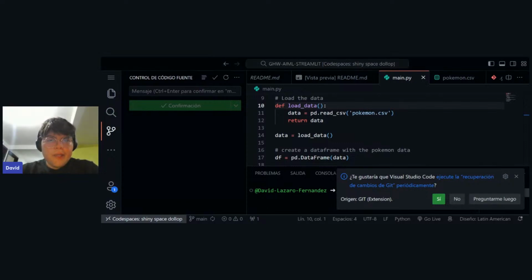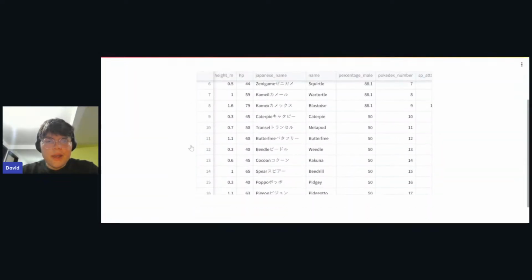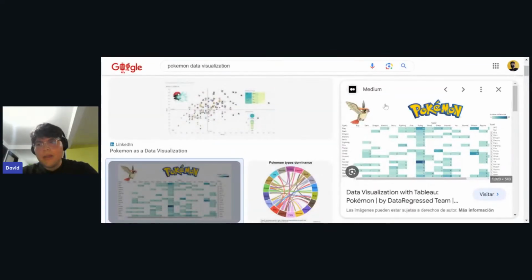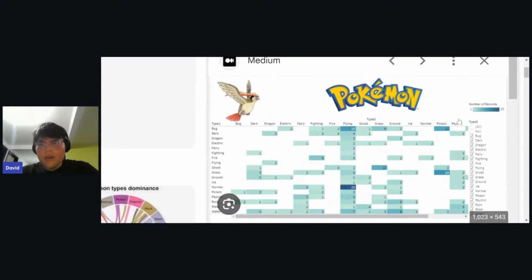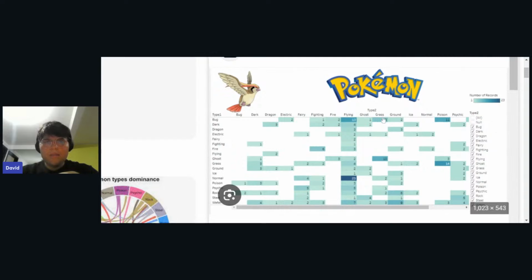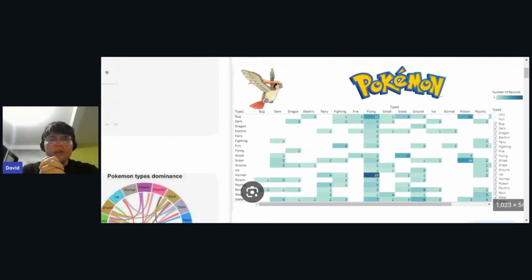So okay, we have been able to first see this. What else can we do with this? I was searching on Google for Pokemon data visualization tools, and to be honest, I really liked this kind of initiative, having the type, the image of the Pokemon, and for each Pokemon being able to see each piece of information in the table.